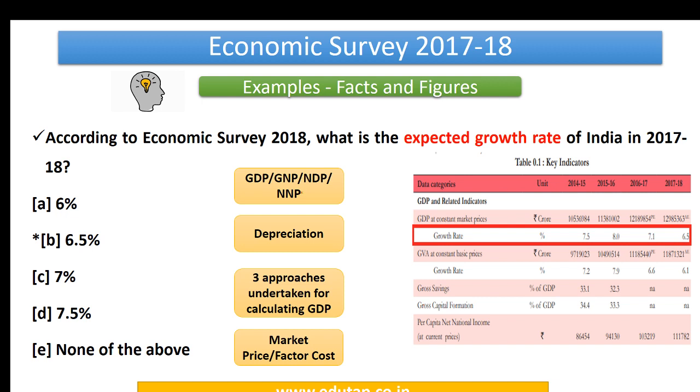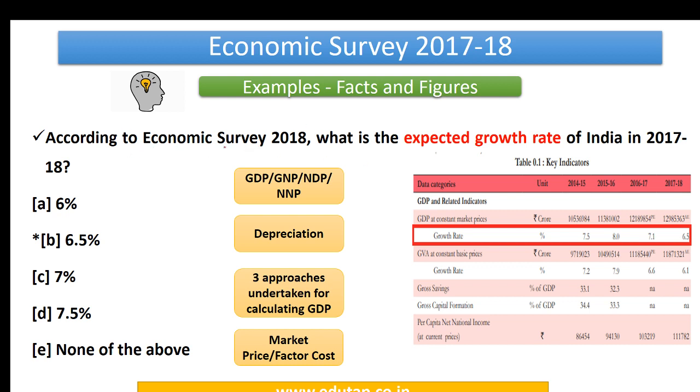Now what we shall be doing is, in each dimension, we shall take examples. From those examples, let me practically show you how you need to go about it. Here our intention is not to discuss the answers or which is correct, which is wrong. I'm just going to tell you how you approach the question, and what our intention is behind coming up with these MCQs. So, let us go with the first thing.